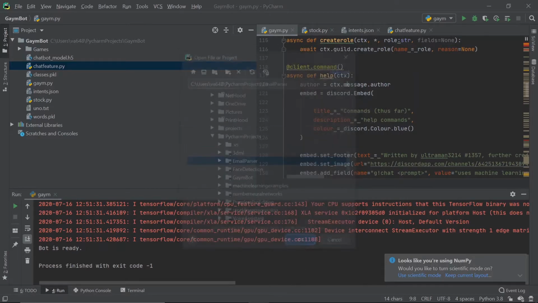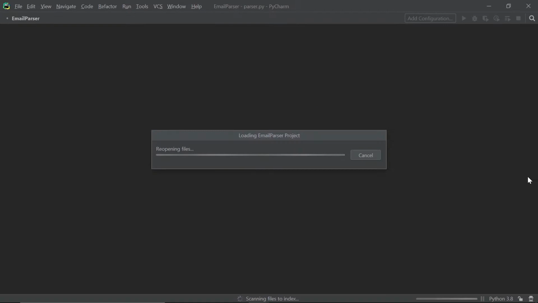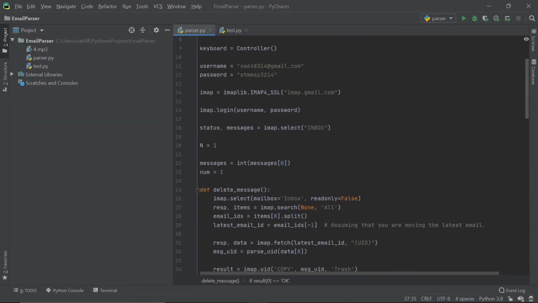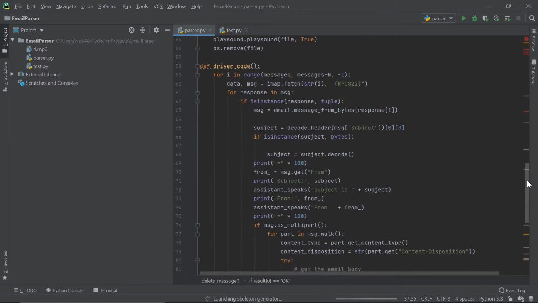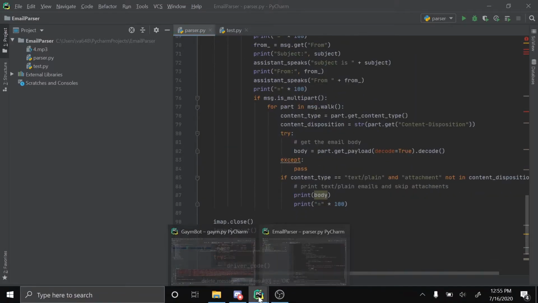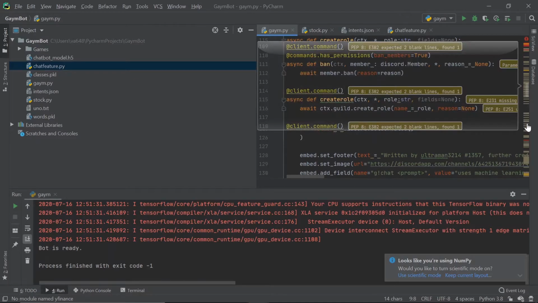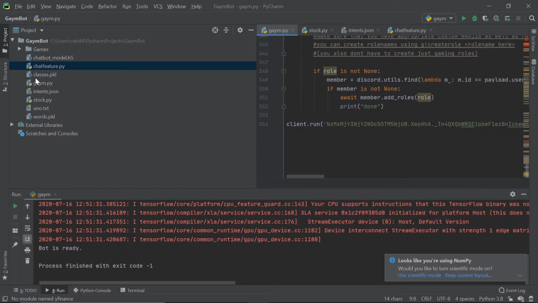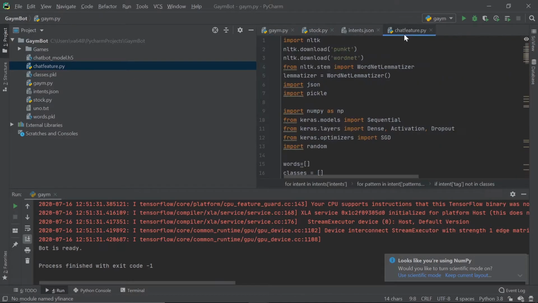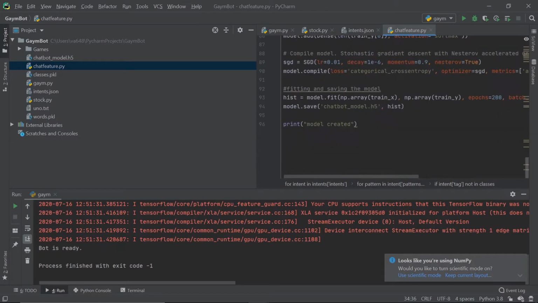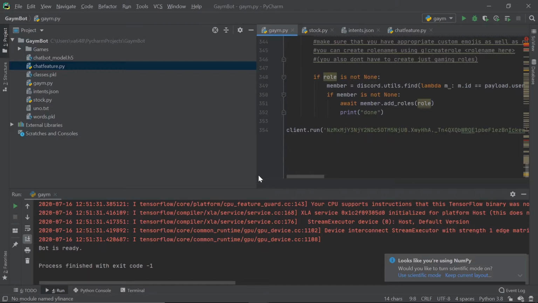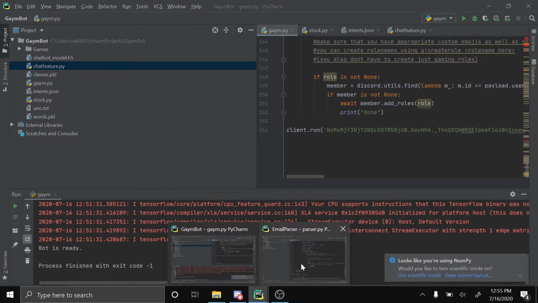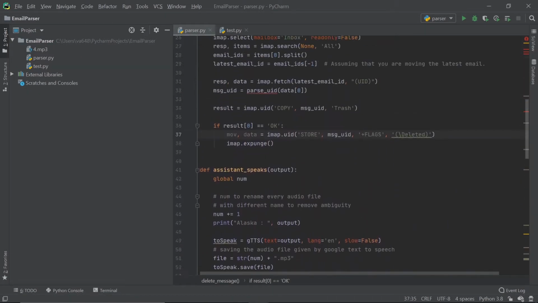Email parser. Okay, new window. This next project is really not that hard. It wasn't really that hard for me to program. Let me just show you how long this took. The bot took about 350 lines of code, plus another 100 more just for tests, so about 450 lines of code. The email parser, by comparison, was not that long at all.